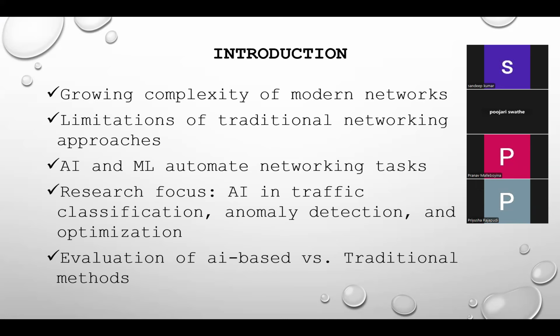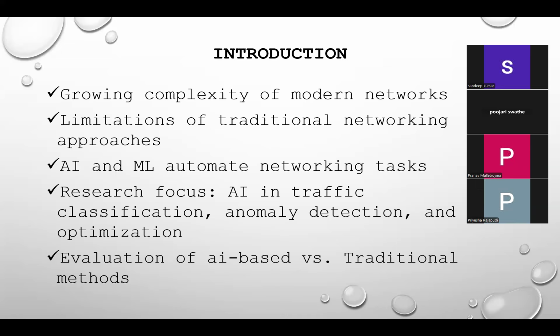Traditional networking approaches like static rule-based systems and manual configurations are proving to be insufficient to handle this complexity. These methods are not only time-consuming but also prone to human errors and limited scalability. To address these limitations, AI and ML approaches offer automated, intelligent solutions. AI can automate traffic classification by learning from data patterns, detect anomalies in real time before they escalate into attacks, and optimize network operations dynamically without human intervention.